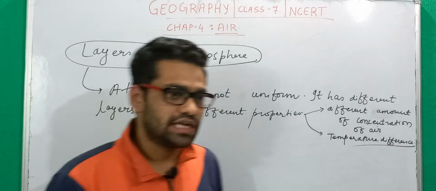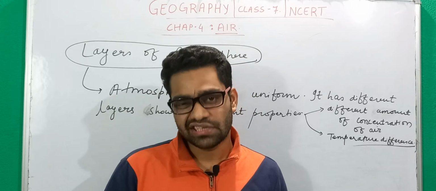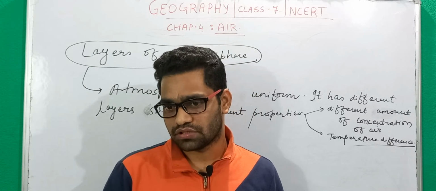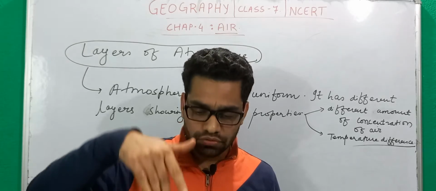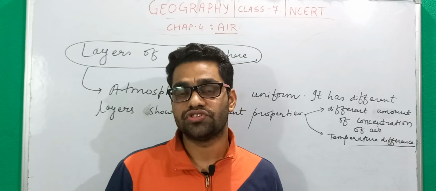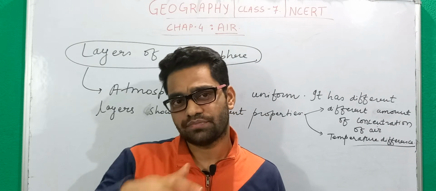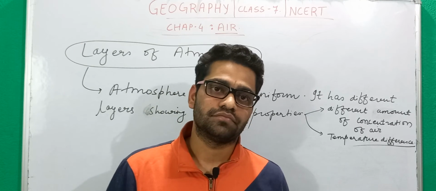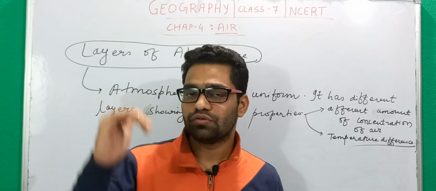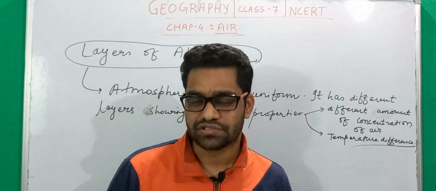My dear friends, as we have understood the interior of the earth, we have observed that when we go deeper into the earth, temperature usually increases. This phenomenon is just the opposite when you go up. As you go up, the temperature tends to decrease.